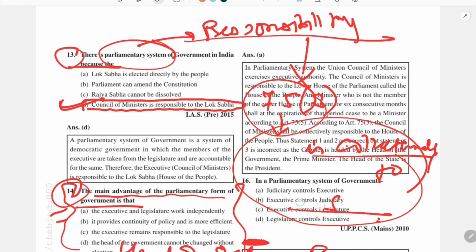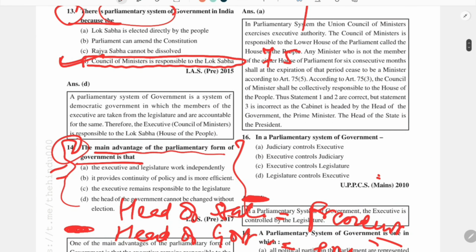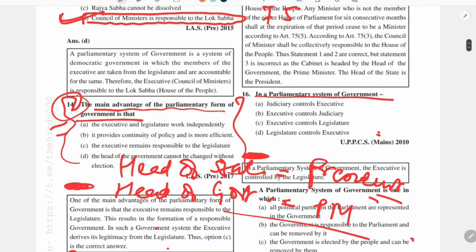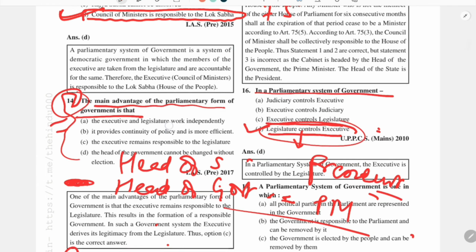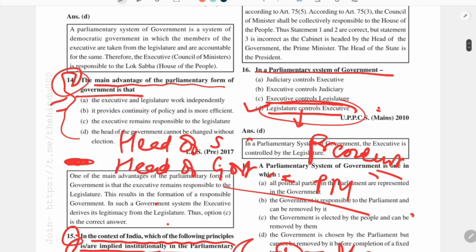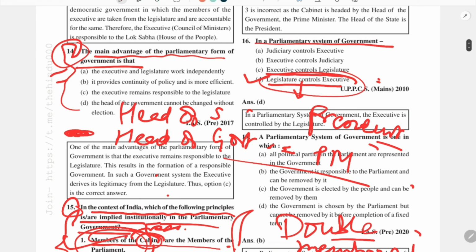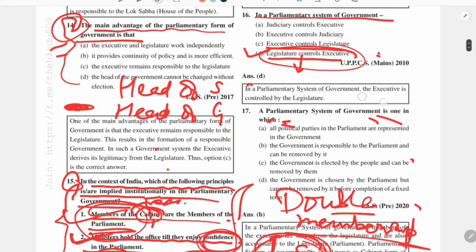Now coming to the next question. In the parliamentary system of government, the basic principle is responsibility. Does the executive control the legislature, or does the legislature control the executive? So D is the right answer. The legislature controls the executive. The executive is made responsible by the legislature. So D is the right answer. We had studied this concept, and now we can easily solve these simple, fundamental questions.